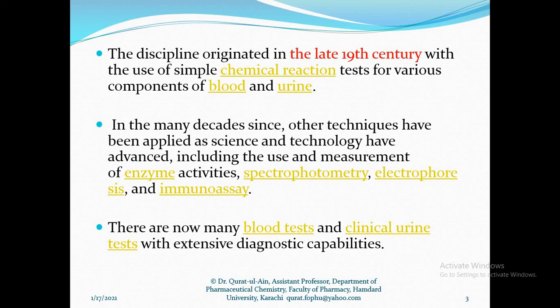How do we diagnose disease? We use blood samples and urine samples. For example, if we talk about immunoassay, this is an antibody assay. We use this assay for the analysis of blood or urine, and by analyzing blood or urine in the immunoassay, we can find the presence of any protein in the urine or blood. If a particular protein is present in very high or very low concentration, we can detect whether a disease is present in a human being or not.